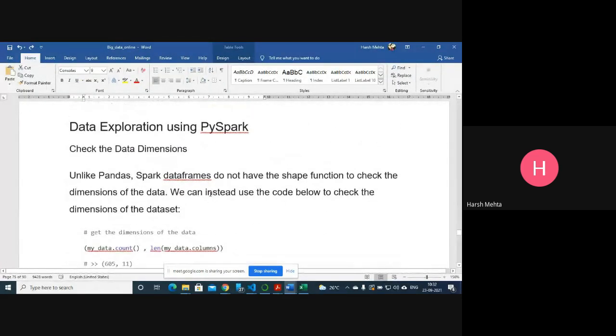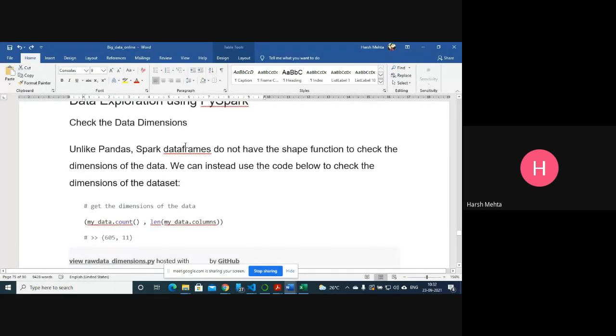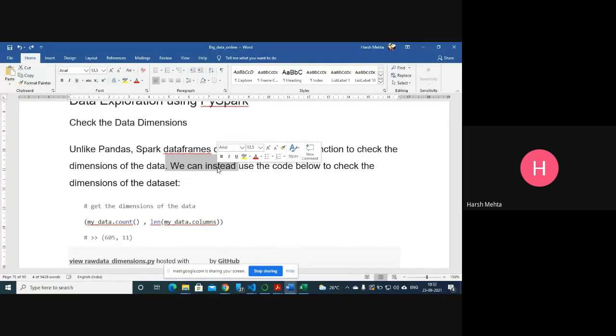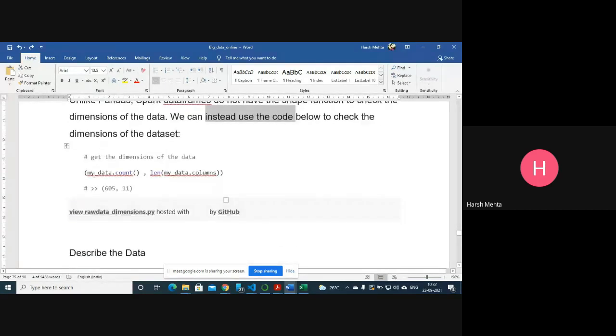Now we need to explore data using PySpark. Unlike Pandas, Spark data frames do not have the shape function to check the dimension of the data. In Pandas there is a shape function which tells me how many columns and rows there are, but in the Spark API data frame there is no shape function. We can instead use the code below to check the dimension of the data. This is the code to check the dimension.